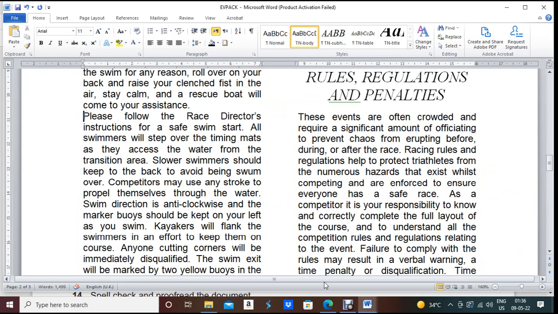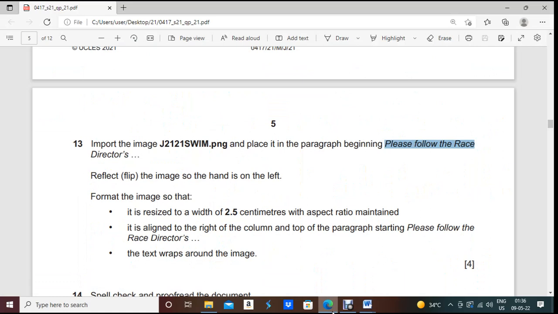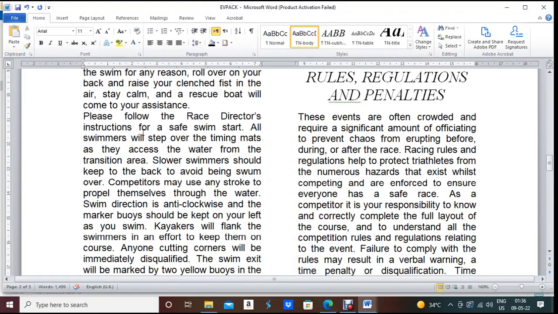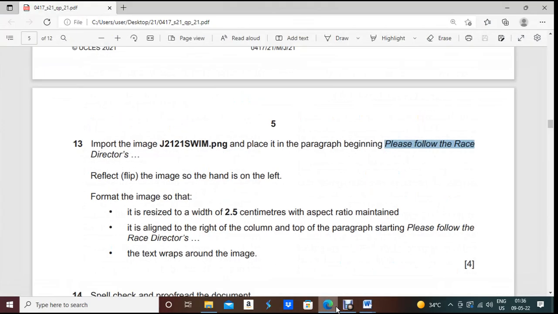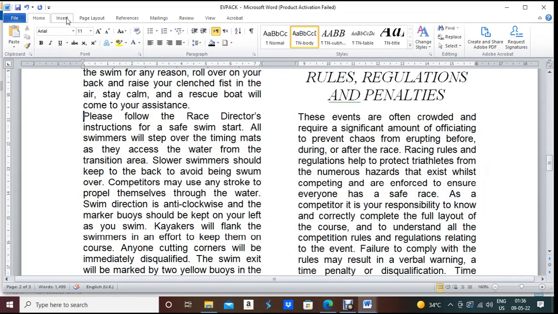Here we need to give this image and place this paragraph beginning. Okay, so now let me insert the picture first. What is the name of the picture? Swim.png.